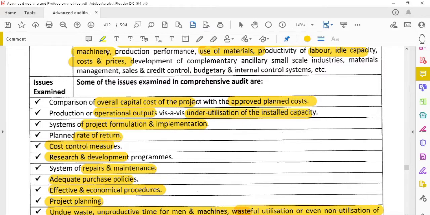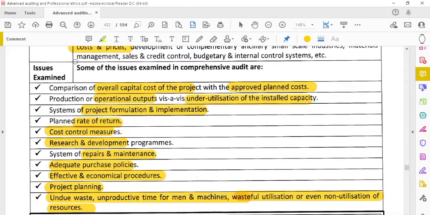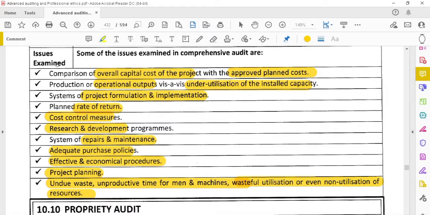Adequate purchase policies, effective and economic procedures, project planning. If there is any undue waste, unproductive time for the men and machines, wasteful expenditure or non-utilization of the resources, these are issues to be identified and examined while conducting the audit.